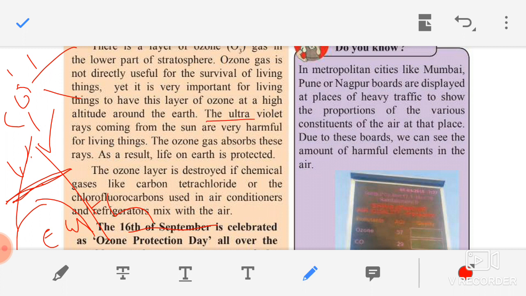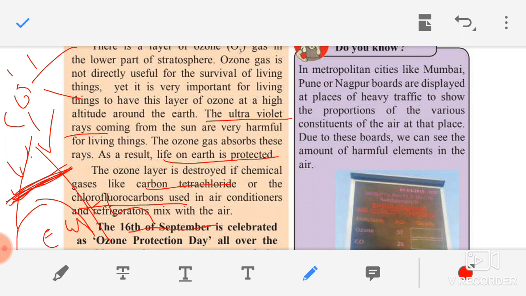So, which are the harmful rays? Ultraviolet rays. They are coming from where? Sun. So, this ozone is the layer which is protecting us from these harmful ultraviolet rays, and as a result life on earth is protected and we are safe. But now children, what happened? The ozone layer is getting destroyed due to the chemical gases like carbon tetrachloride and chlorofluorocarbons. This ozone layer is getting destroyed due to these two chemical gases.